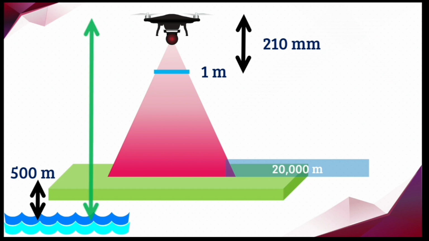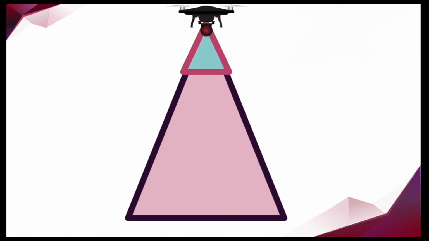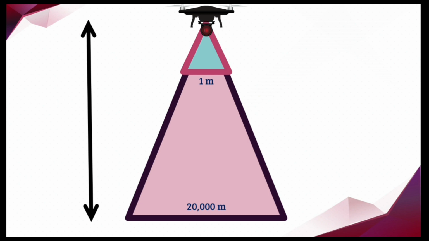Now what we have to find is the height of the helicopter from the mean sea level in order to take the photograph with such a scale. When we draw the situation like a simple diagram, we get 2 triangles. One is a small triangle, another is a large triangle. The base of the smaller triangle is 1 meter. The base of the larger triangle is 20,000 meter. The altitude of the large triangle we don't know. The altitude of the smaller triangle is 210 mm, which is the focal length of the camera.